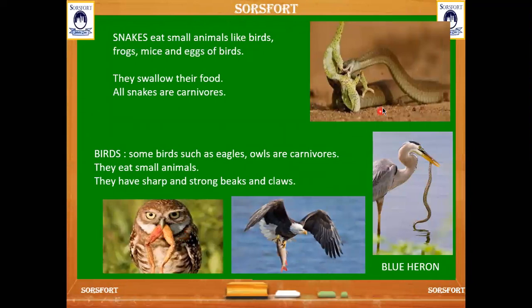And here you can see carnivorous snakes eat small animals like birds, frogs, mice, and eggs of birds. They swallow their food. They don't bite the food, they just swallow it, and inside it will be digested. And all snakes are carnivores.